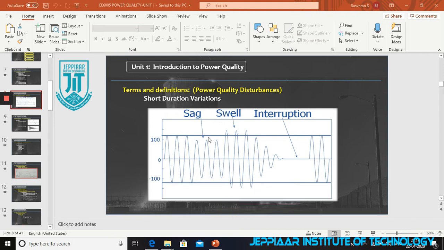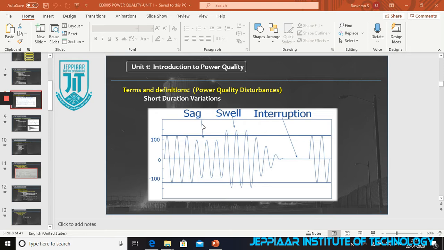Sag is when, from the rated value, or we can say the RMS value, the voltage is reduced. That also happens for a very short time period.